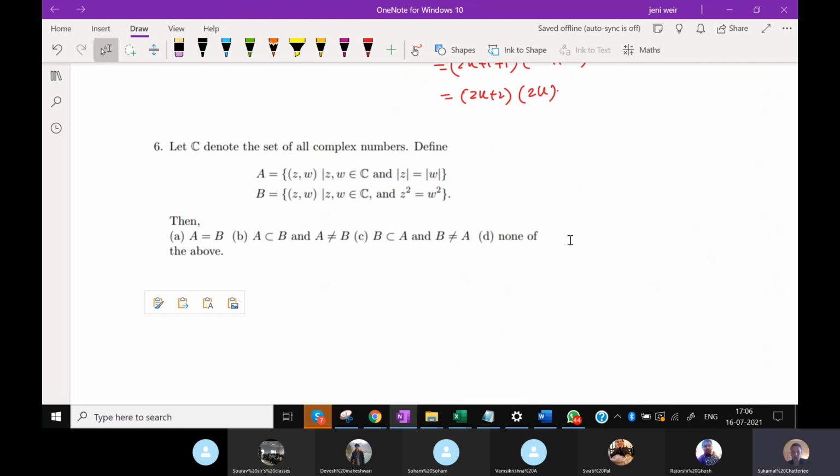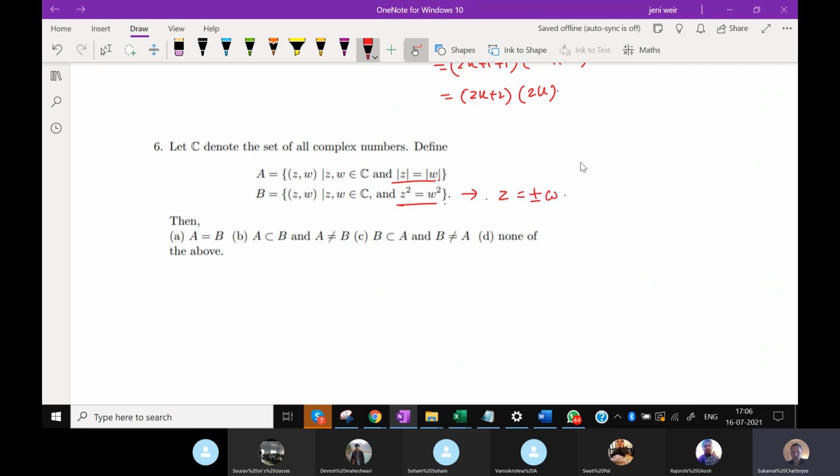Okay, let C denote the set of all complex numbers, and there are two sets defined, A and B, where A is the set of numbers Z and W, where modulus of Z is equal to modulus of W, and set B is where Z square equals W square. So that means in the set B, we have Z equals plus or minus W.